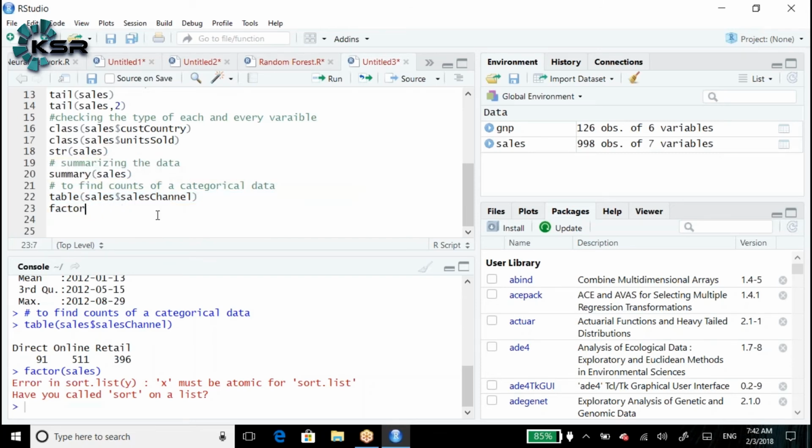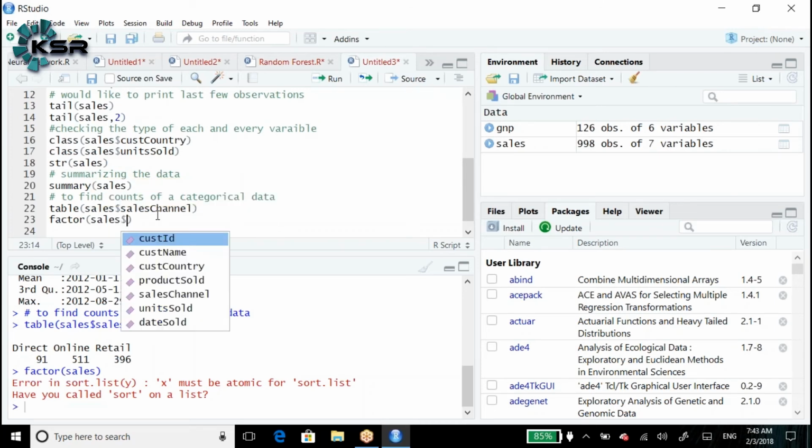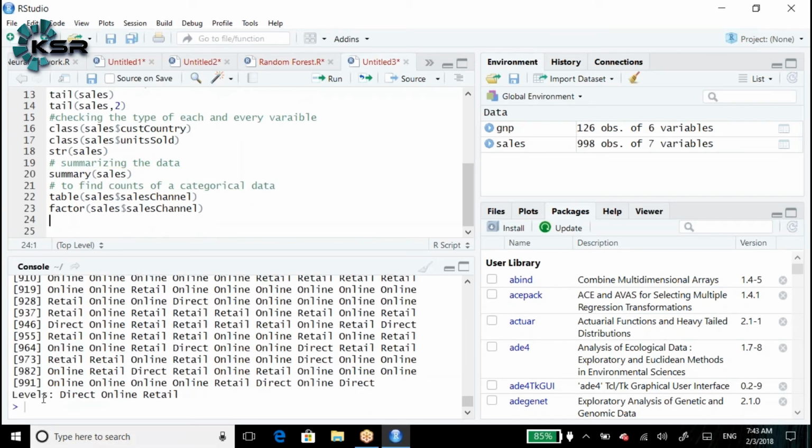Table of sales dollar, factor. What is the variable we are going to use? Sales channel. It will first print all the records, then give the output. What are the different levels we have in the factor? We have three levels: direct, online, retail. Looking into the output, retail has been repeating, direct is also repeating, online is also repeating.